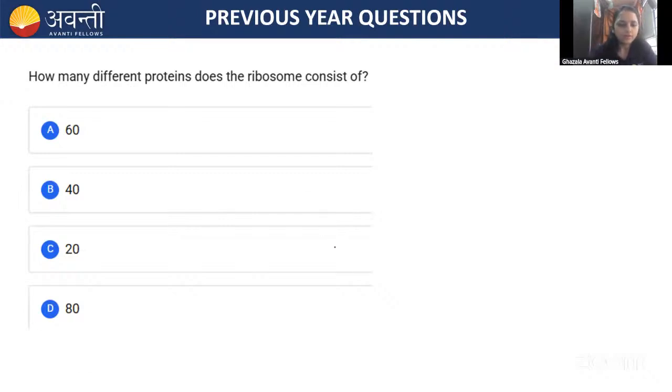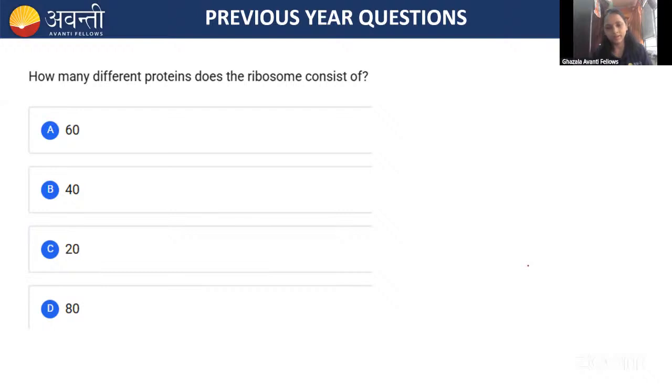Then here is another question, guys. How many different proteins does the ribosome consist of? This question was asked in the 2023 NEET exam. If you know, you can give me the answer. If you don't know, no problem. Make a note of this. Very good. So many have given the correct answer.